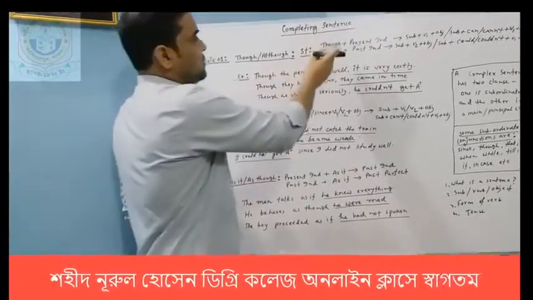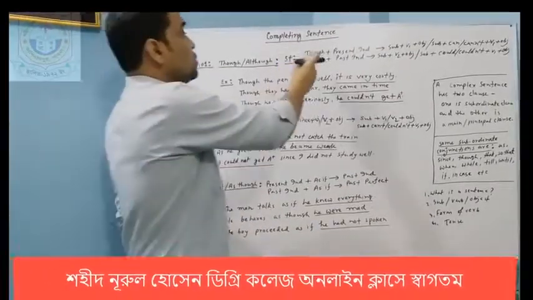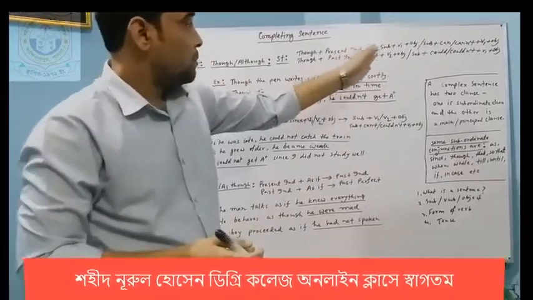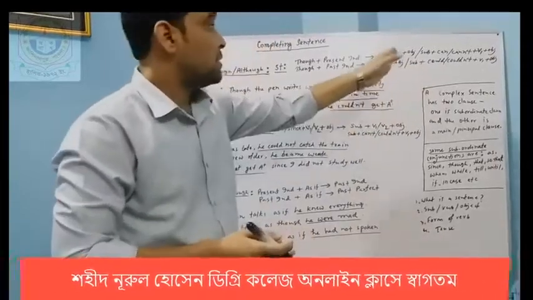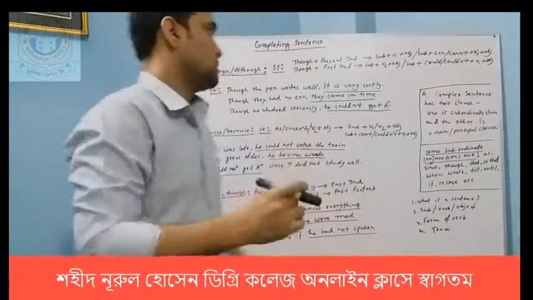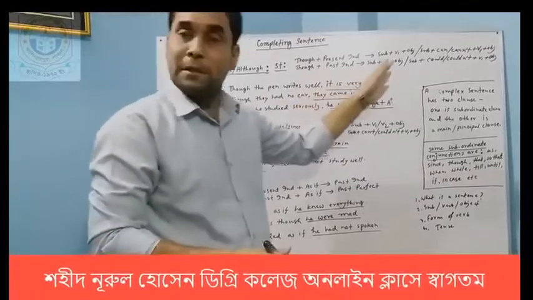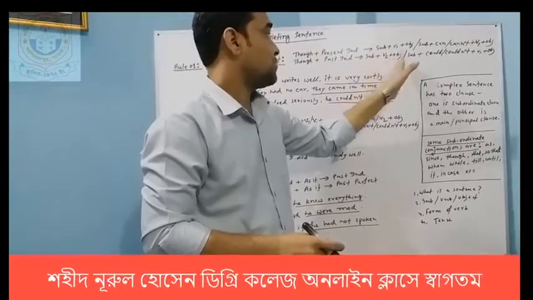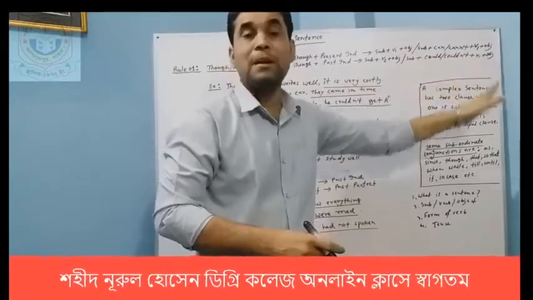At first, though plus present indefinite tense. What am I going to say? Though plus present indefinite tense, the main clause would be subject plus base form of verb plus object. In other words, subject plus can, verb in base form plus object. But though and although plus past indefinite tense, what will be the main clause? The main clause would be subject plus past form of verb plus object, or subject plus could or could not plus base form of verb plus object.